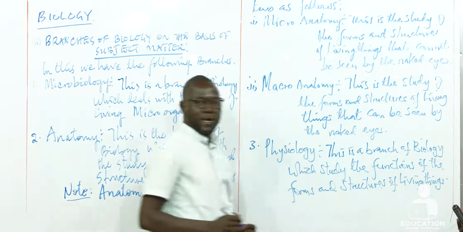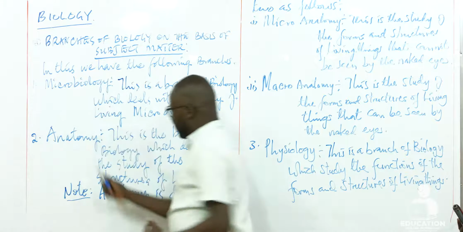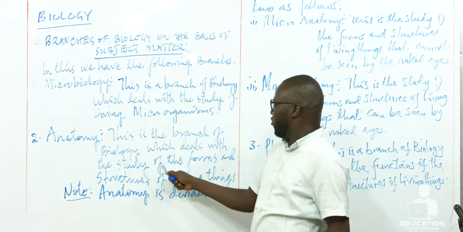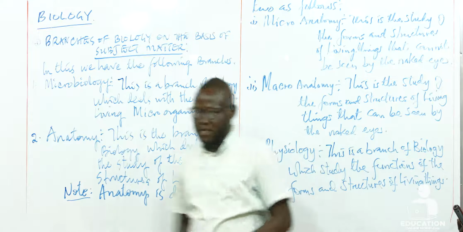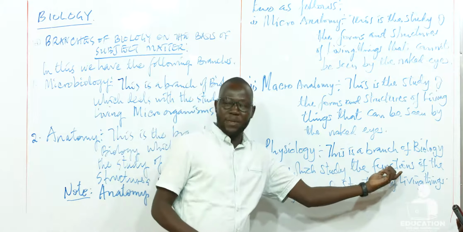So we have only a very small difference in the two definitions. In anatomy, we say it is the branch of biology which deals with the study of the forms and structures of living things. But when it comes to physiology, we have the word function that has been included.